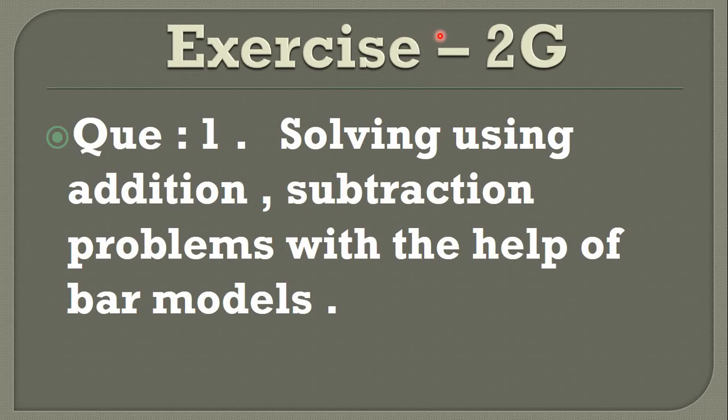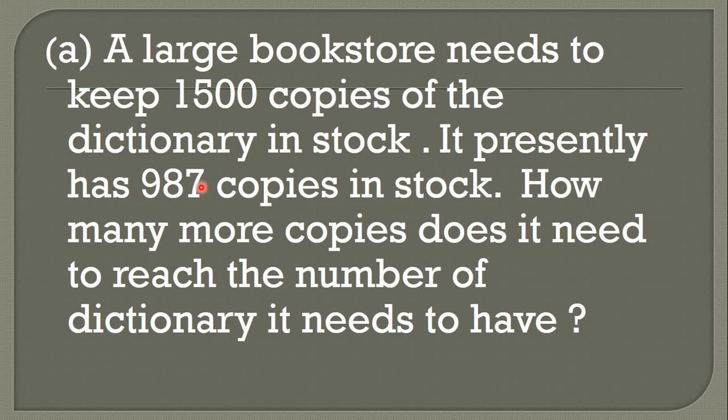Okay, so students, here we write exercise number second G in your fair book. Question number 1 is: solving using addition and subtraction problems with the help of the bar model. Okay, you have to write only the instructions in your fair book. So now let's move on to question number 1.